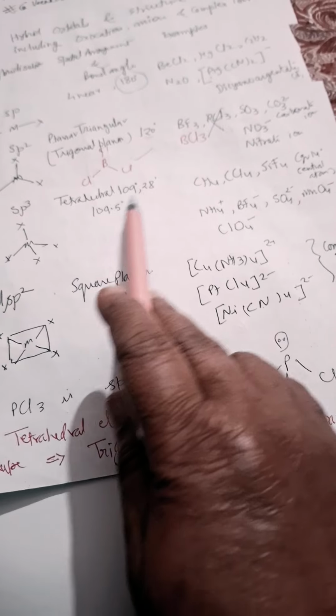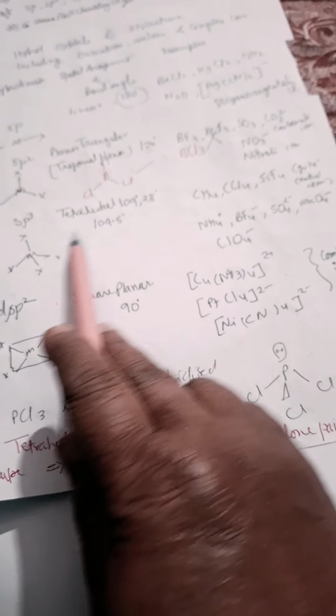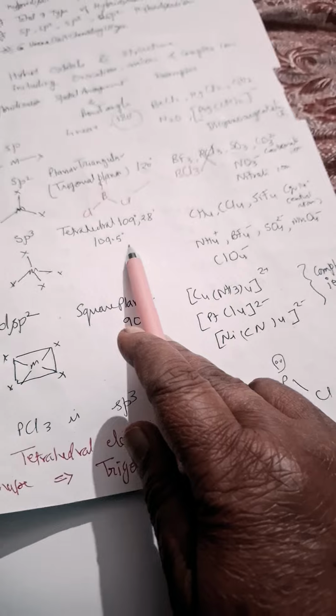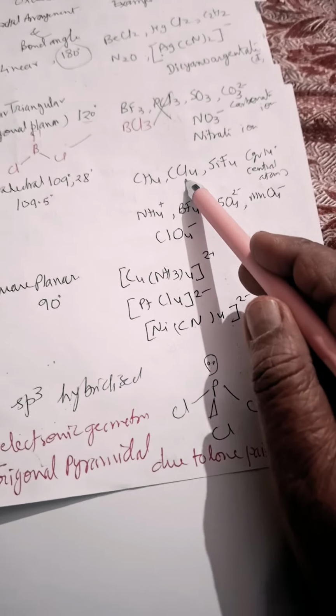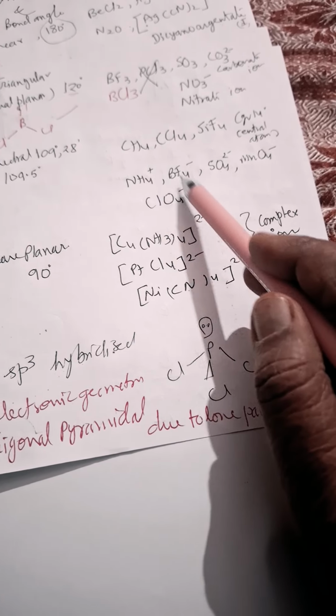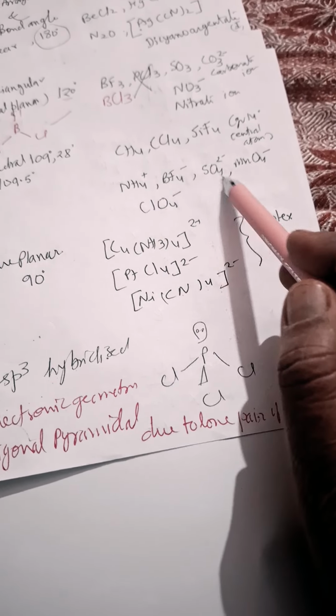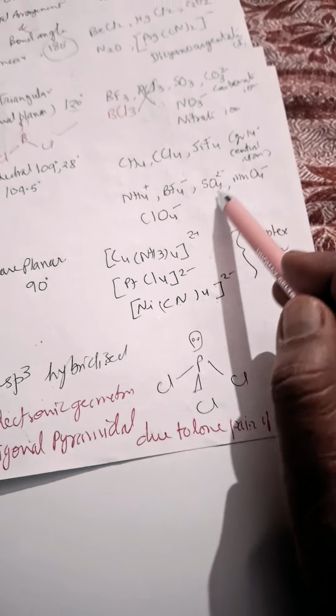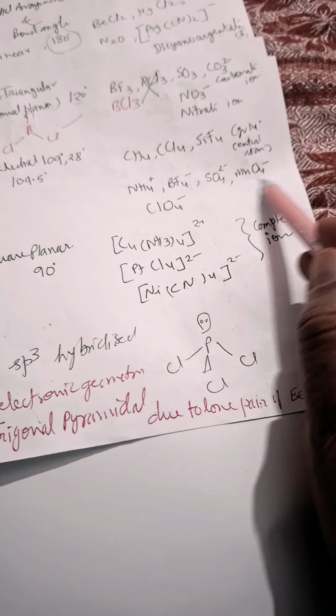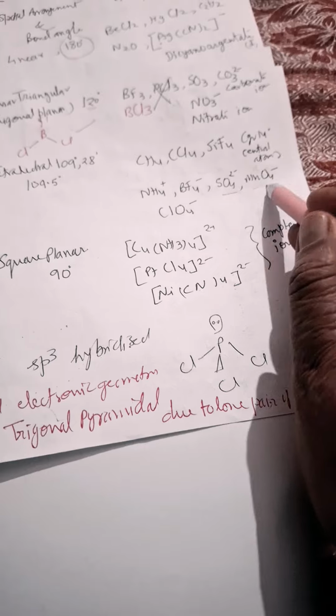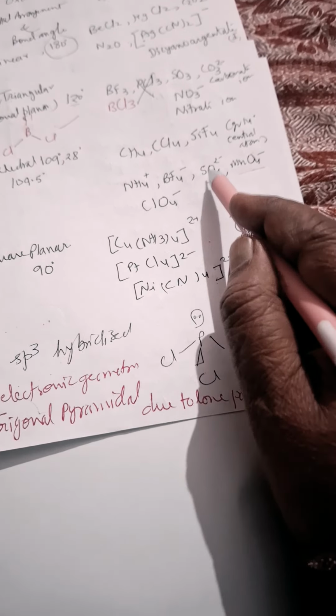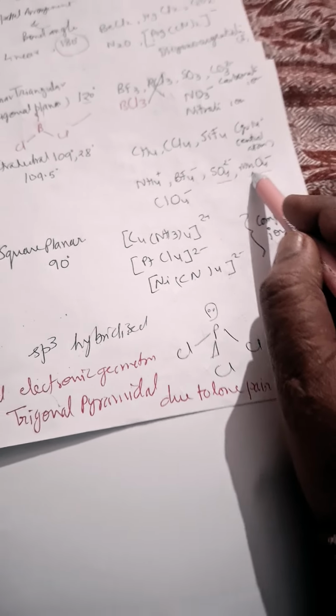Now sp3: tetrahedral geometry, 109 degrees 28 minutes or 109.5. Example, CH4, CCl4, SiF4, group 14, NH4 with 1 positive charge, BF4 with 1 negative charge, SO4 with 2 negative charge and MnO4. These are oxo ions. This is the sulfate ion, the oxo anion of sulfur, and this is the oxo anion of Mn.